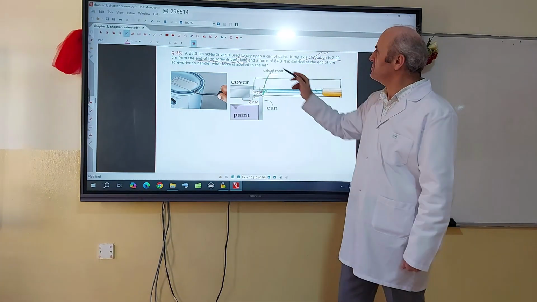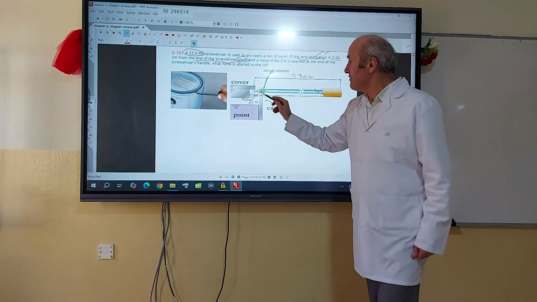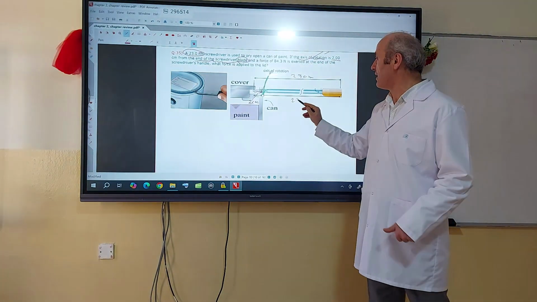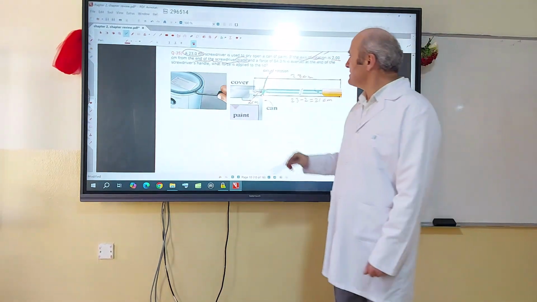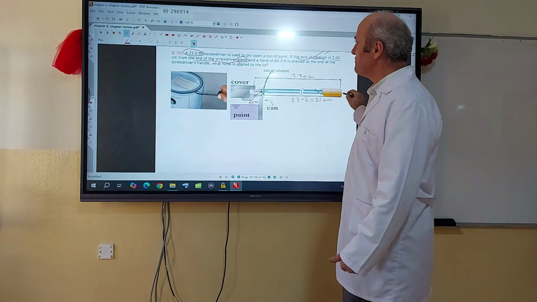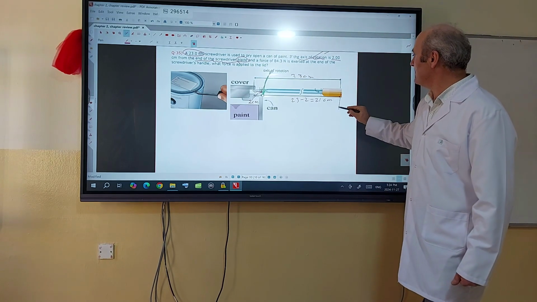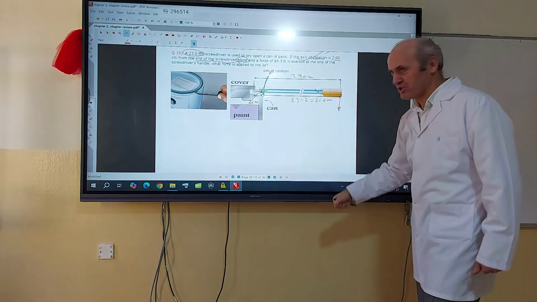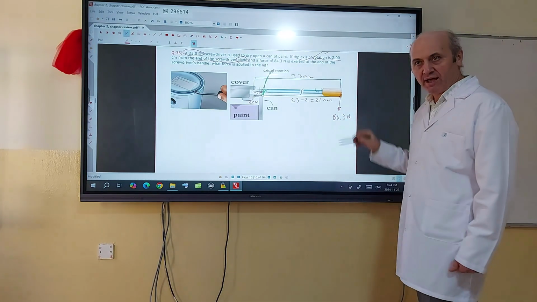The total length given is 23 centimeters. In this case, from the axis of rotation until the point where the force is applied is going to be 23 minus 2, which is 21 centimeters. It asks what force is applied to the lid if the force applied by the handle is 84.3, because your hand is here and you are going to push it like this. So 84.3 Newton force is applied on the handle.